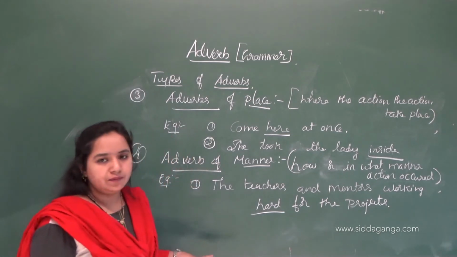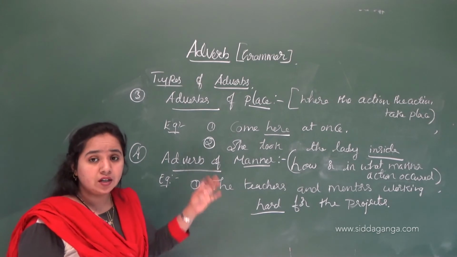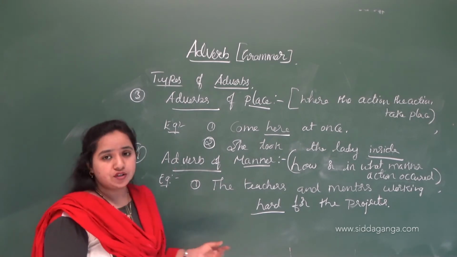So in what manner does the action take place? They are working hard. So they are not sitting quiet. They are doing hard work for the projects.